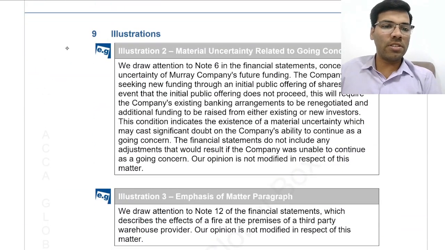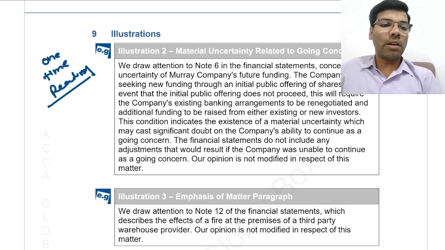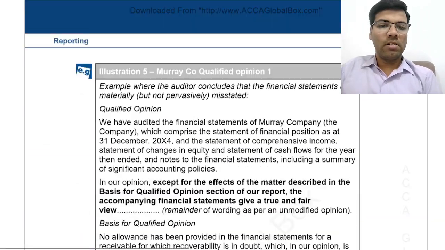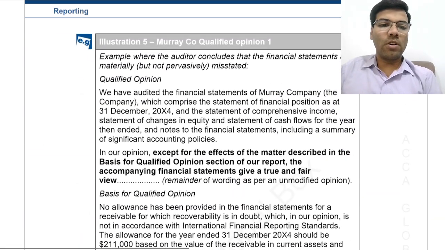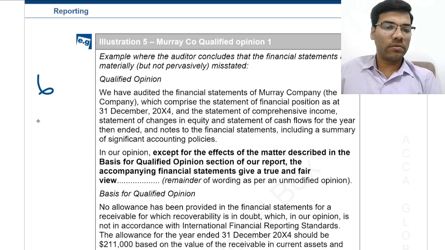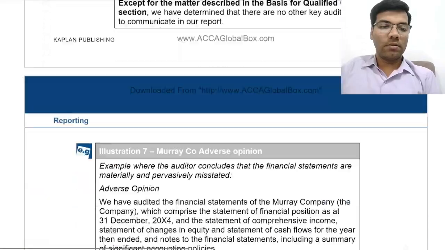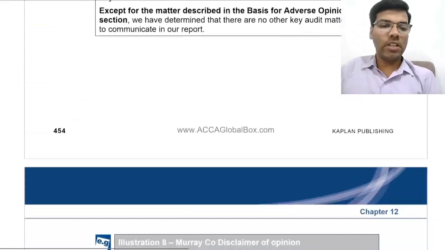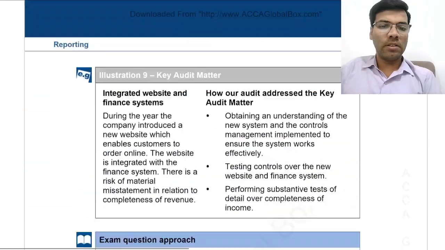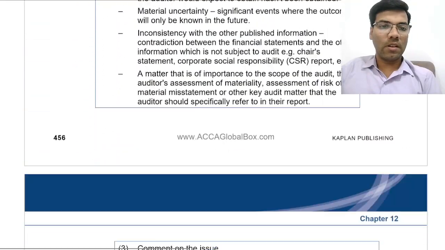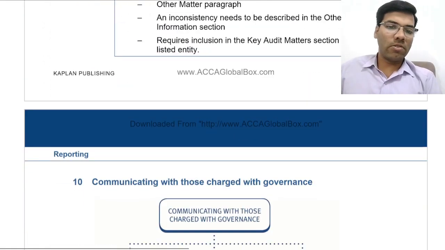So these are all illustrations. You can give one time reading and you can just leave it. Illustrations are not required. This is also not required. These are all not required.